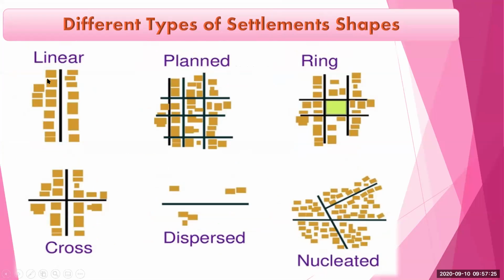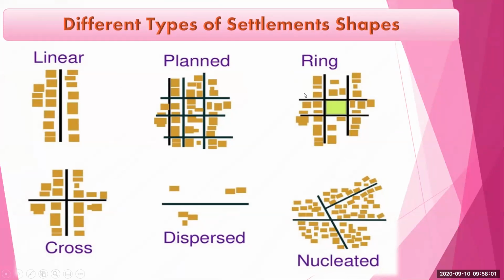Just now we have seen the linear settlements. We can see this type of shape in the linear settlements, and another is the planned settlement. Means when the government plans settlements, then we can see this type of planned settlement. For example, in the CIDCO area in Navi Mumbai, the planned settlements are there.